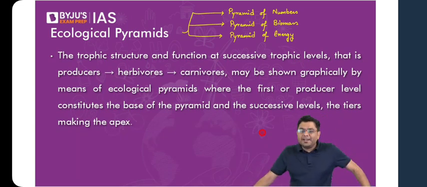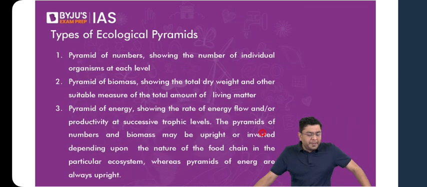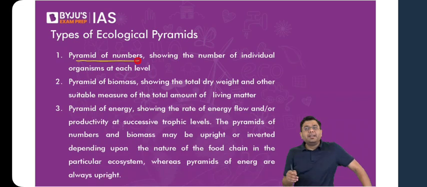So we will be starting first of all with the basics of the types of ecological pyramids. You have pyramids of numbers, for example. What they indicate is the absolute number of individuals present at each trophic level, be it the producer level, or the consumer level: primary consumer, secondary consumer, tertiary consumer, quaternary consumer, and so on. So here the absolute number of individuals is represented. The number of grasses, the number of herbivores, the number of primary consumers, all of that.